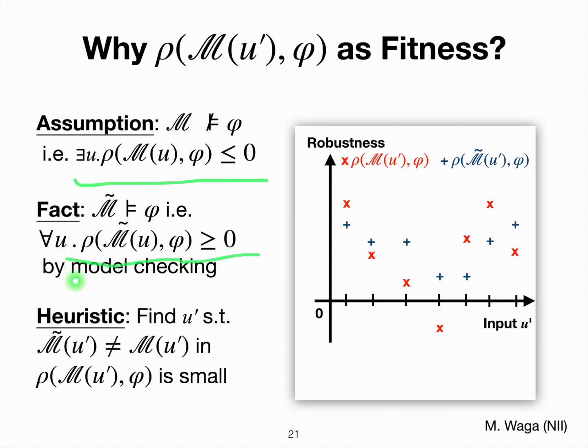So by exploiting this difference, we use this heuristic: we try to find the difference of these two system behaviors where the robustness of the original system is small, which can be illustrated by this figure. There are many input signals, and for each input signal, it outputs these behaviors for each of these models. Maybe when the robustness is large, these two can behave similarly.